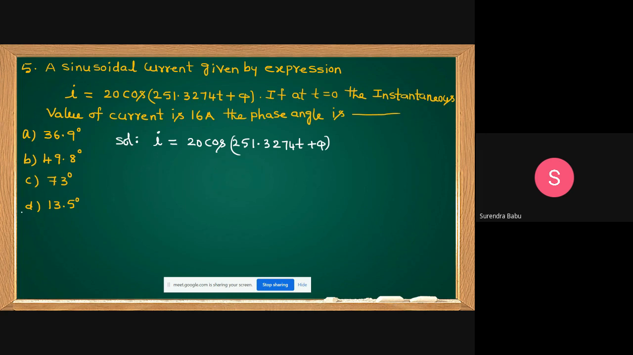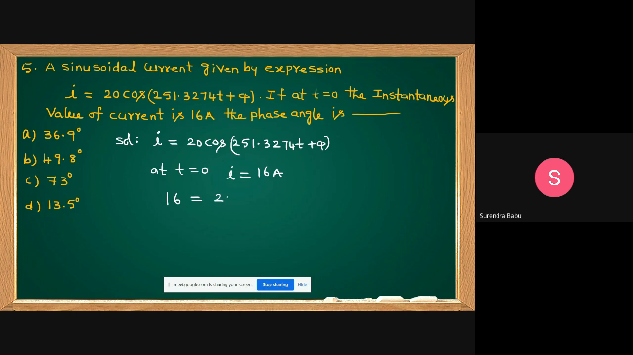3 to 740 plus pi. Yes, students, this is the instantaneous current. At t equal to 0, what is I given? Already in the question itself, the answer is there. At t equal to 0, I equal to 16 amperes, it is given. Just substitute this here.